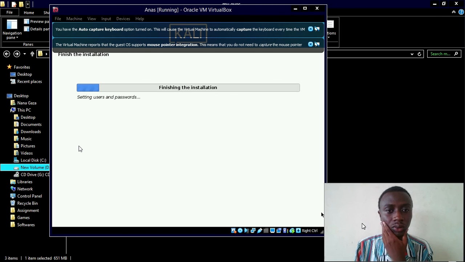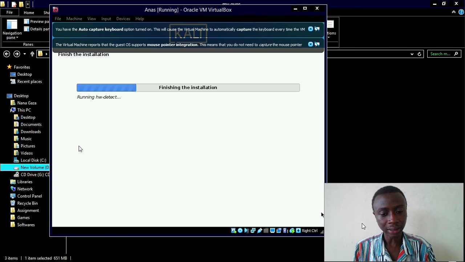Okay, we can see that it's installing the Grub bootloader, and it is done. So it has finished the installation for us, and this will be done in seconds, setting users and passwords, and everything will be wrapped up so fast and so quick. And as I said, this depends on how fast your machine is, and there's going to be changes depending upon machines.